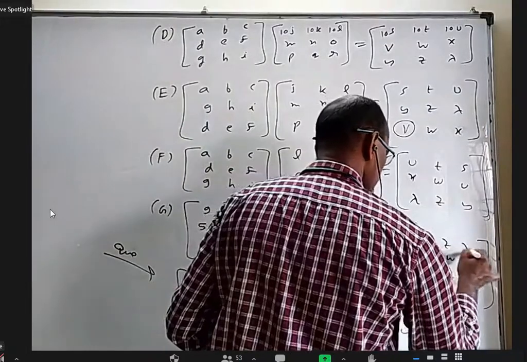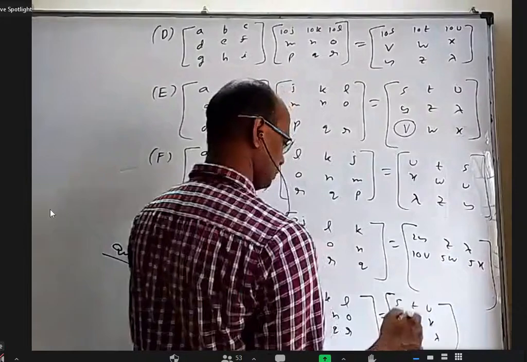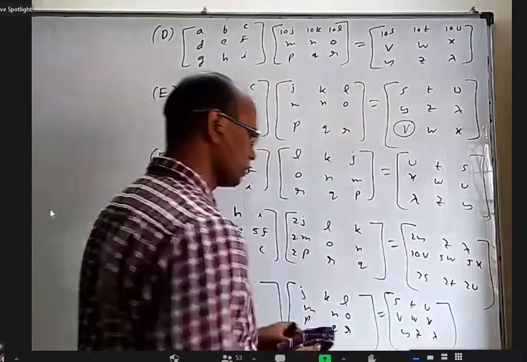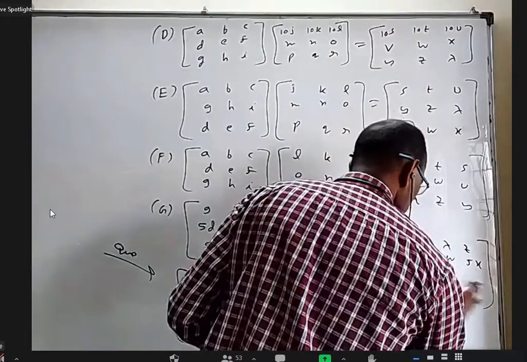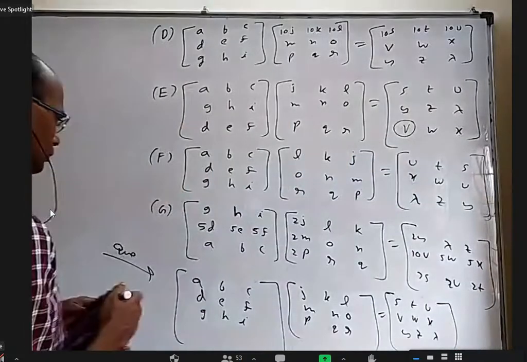Sir, 2, 1. Sir, option G is understand. 2S. Option G is correct, sir. Okay. Option F is wrong.